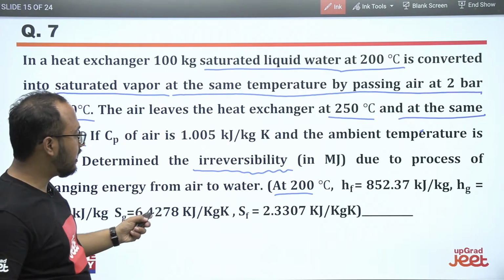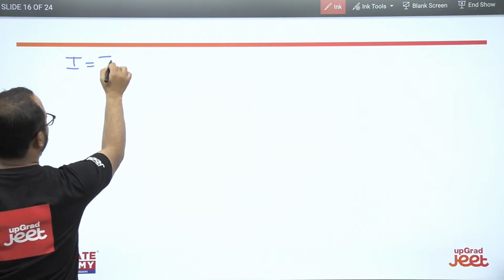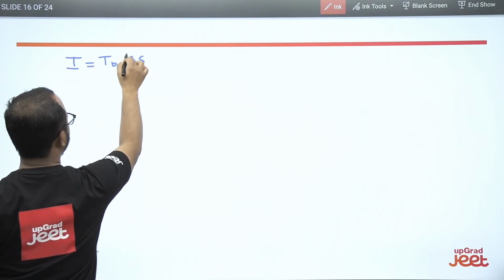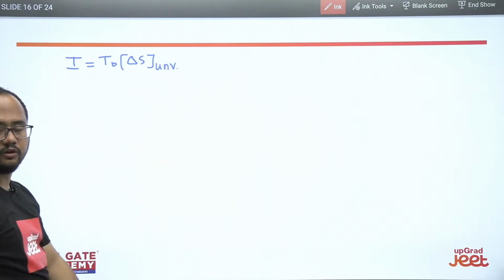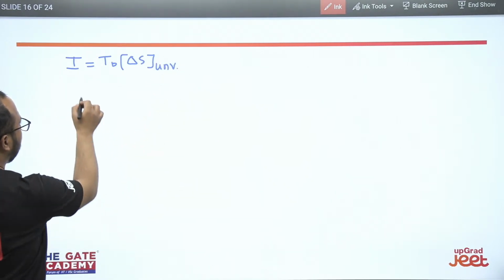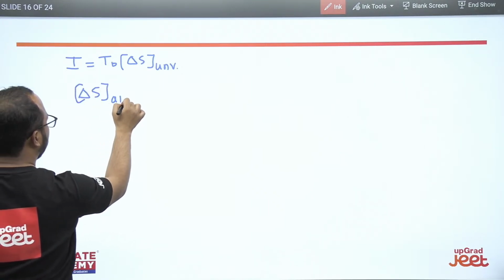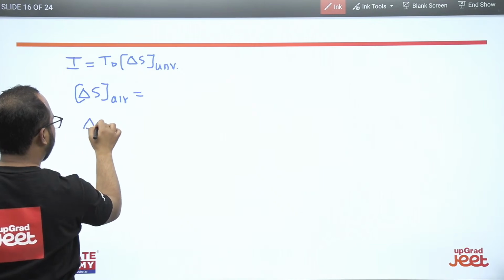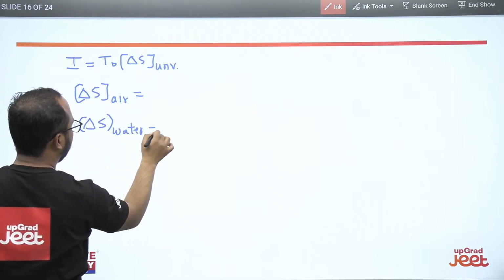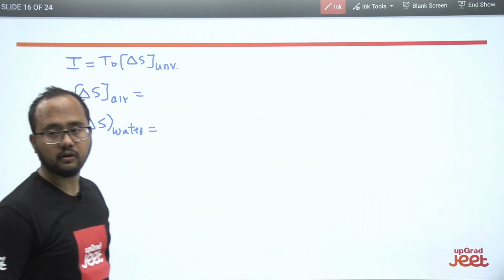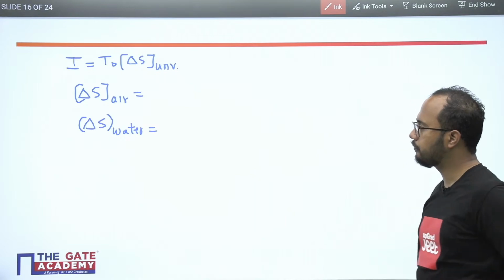We have to calculate the irreversibility. What is the formula of irreversibility? Again, T naught multiplied by the delta S of universe, right? Delta S of universe. Here, delta S of air you have to calculate first. Then you have to calculate delta S of water. Both the things you have to calculate. First calculate the delta S of air and then delta S of water.